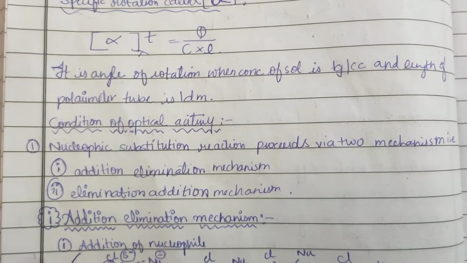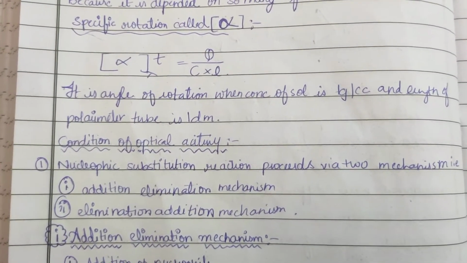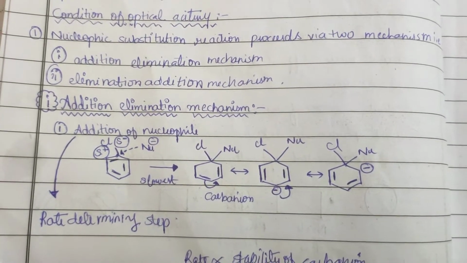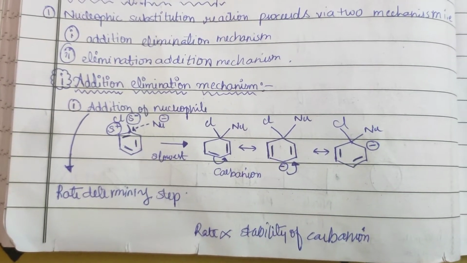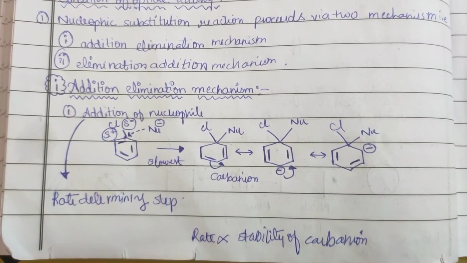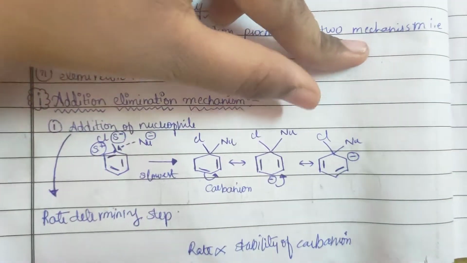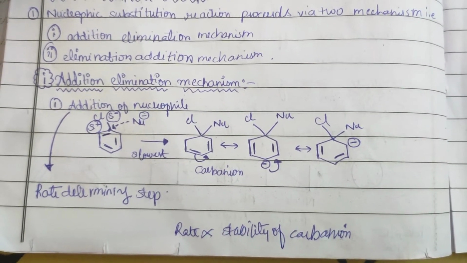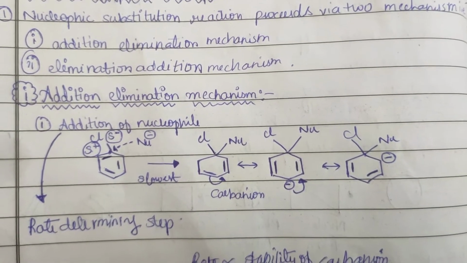Now conditions of optical activity. First, nucleophilic substitution reaction proceeds via two mechanisms. First is the addition elimination mechanism, second is the elimination addition mechanism. First, the addition elimination mechanism. First is addition of nucleophile. Here, due to resonance, on addition of nucleophile it turns into this, then finally into this substance. The rate is directly proportional to the stability of the carbanion. Here you can see the process of addition of nucleophile.